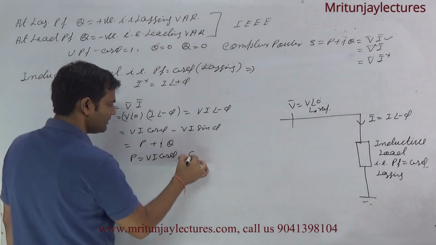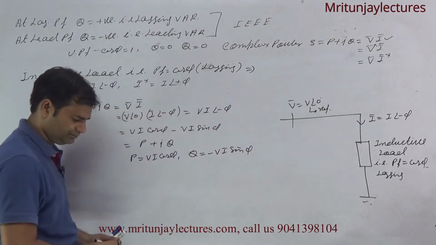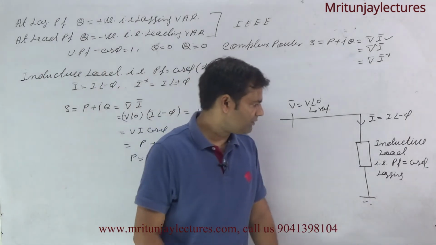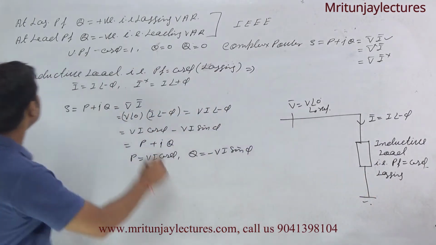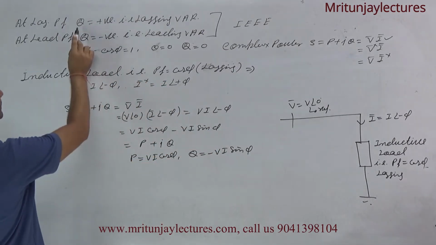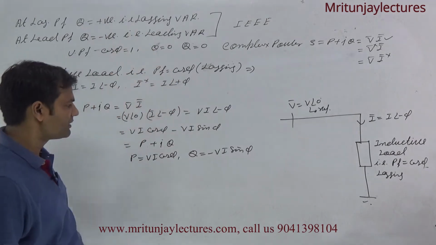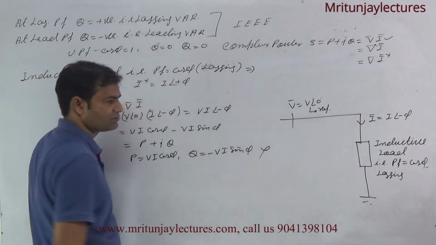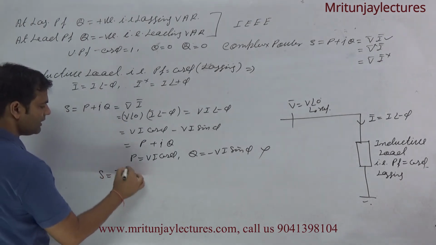Clear? And Q is negative. Now corresponding to standard sign convention, if this is an inductive load, from lagging power factor Q is positive, but here Q is negative. It means it does not satisfy the standard sign convention. That's why you cannot write S equal to V into I.